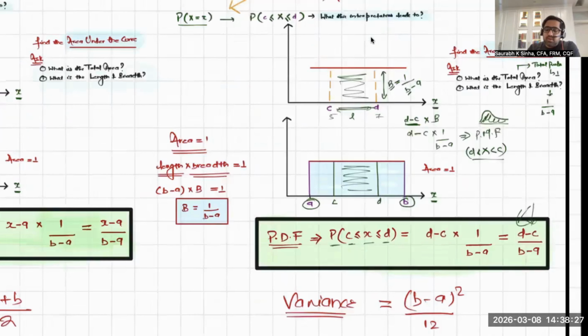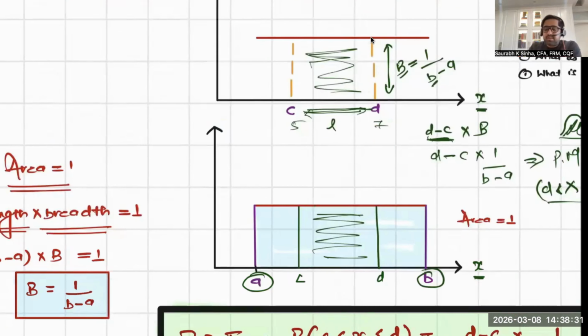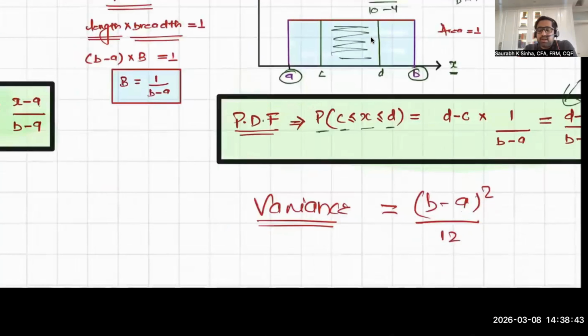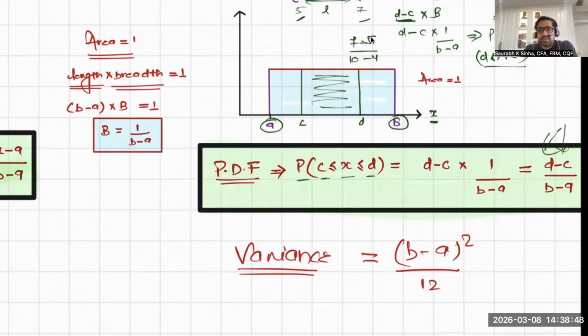Okay. So for example, A was 4, B was 10, and I want to know what is the probability that the value is between 7 and 5. So it is 7 minus 5 upon what? 10 minus 4. That is my probability. Okay. So that is the probability density function. I incorrectly said probability mass function; we don't use probability mass function. This is probability density function. No probability mass function is to be used in uniform continuous distribution.